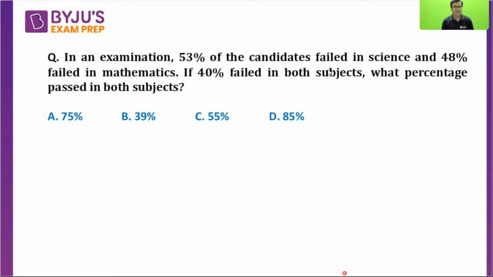Next question, almost the same as the previous one. Do this one now. 53% candidates fail in science, 48% fail in maths, 40% fail in both. What percentage pass in both? Tell me. This question is still easier compared to the last one.